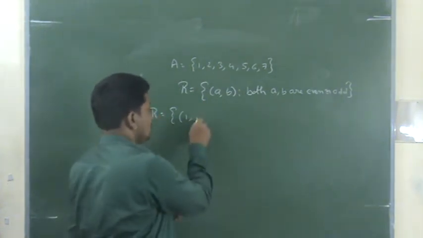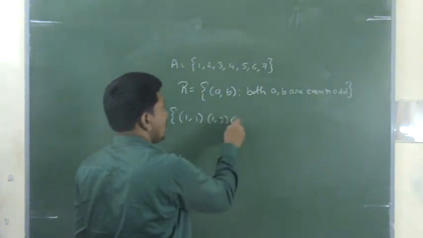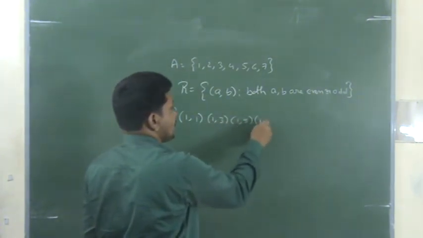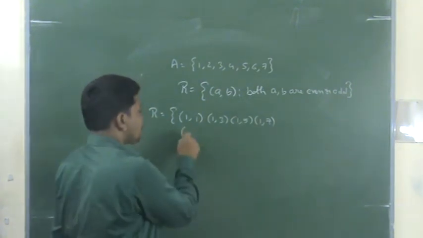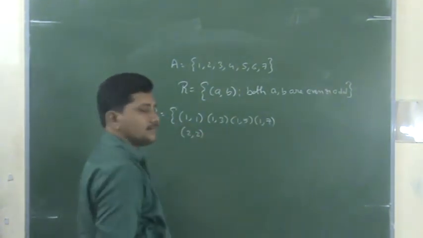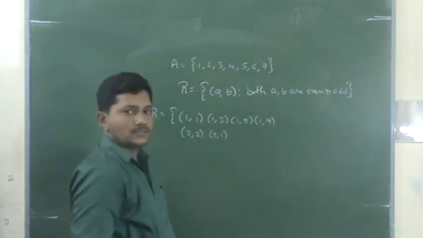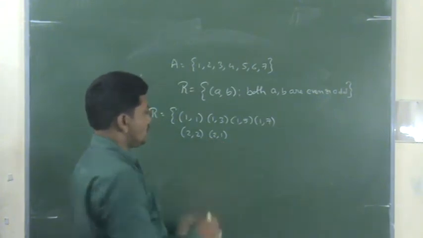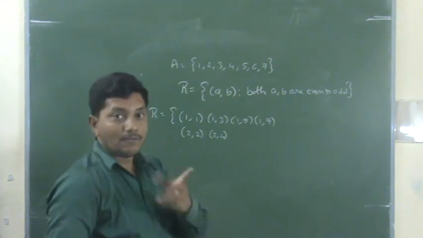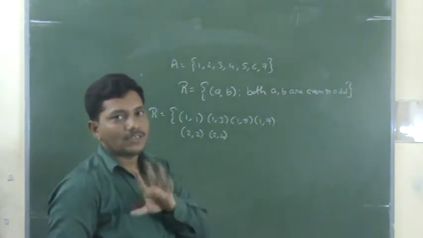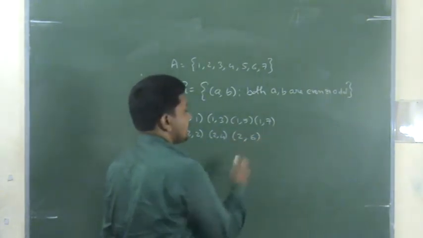1 comma 1? Yes. 1 comma 2, no. 1 comma 3, 1 comma 5, 1 comma 7. With 1 there are those pairs. Similarly, 2 comma 2 is there, and 2 comma 1 is not there, right? Because even with odd is not there. 2 comma 1 is not there. Why? Because 2 is even, 1 is odd. 2 comma 4 is there. Next, 2 comma 6, right?